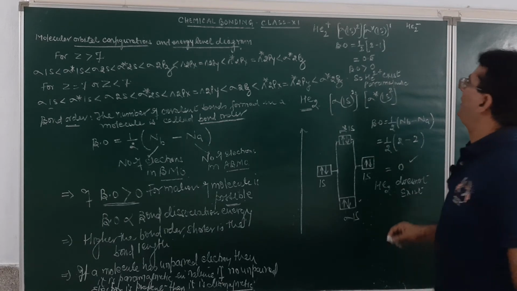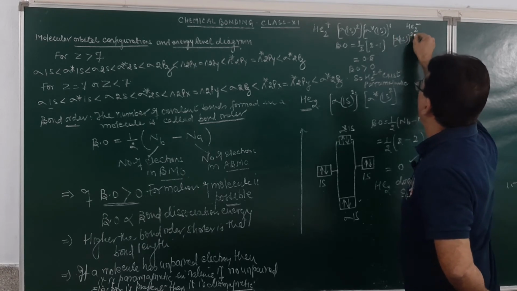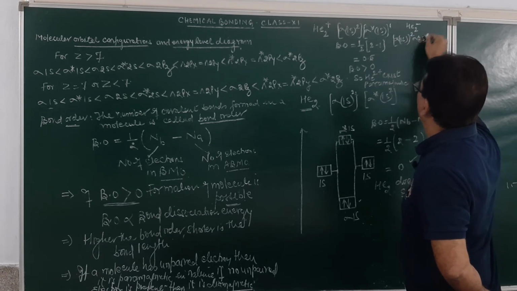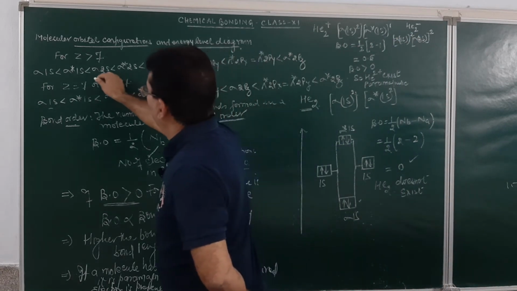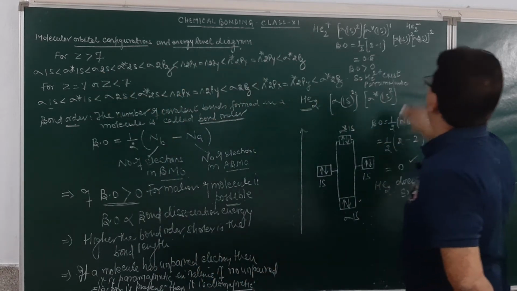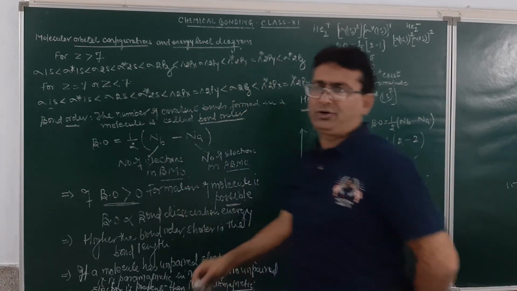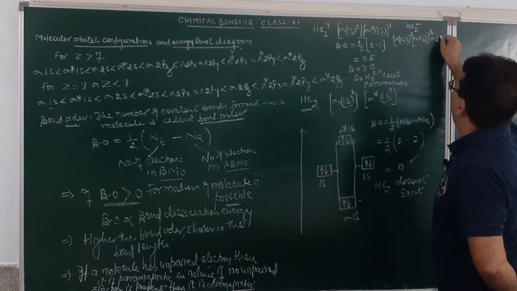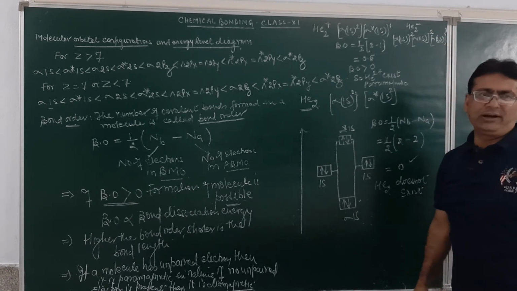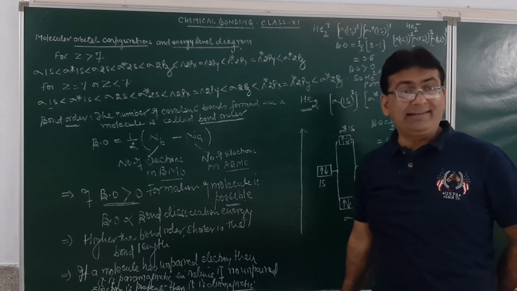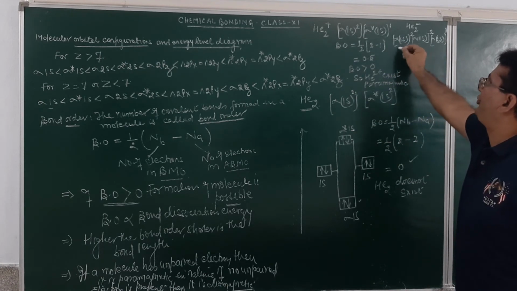So in the molecular orbital configuration, the configuration will be written as sigma 1s, this will be 2. Then sigma 2s, this again will be 2. And then we have sigma 1s, and then we have sigma 2s, which will be having 1 electron. Just see over here, the 5 electrons are distributed or not? Yes or not? Here were 4, here were 3, here are 5, and the distribution in the molecular orbital will be like this.